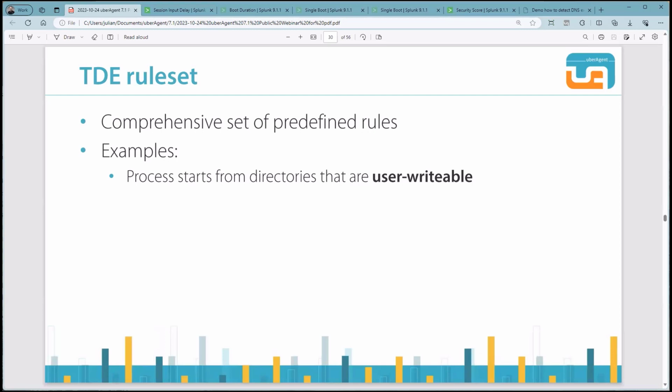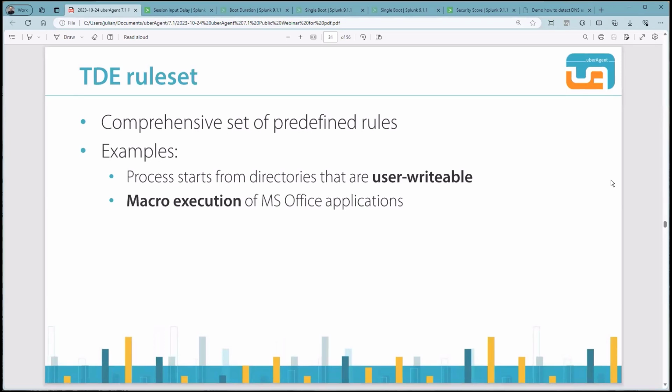But of course, we are also shipping a comprehensive set of predefined rules. I want to mention just a few. Process starts from directories that are user writable. Usually, applications are installed in C program files where users can read but cannot write and therefore cannot harm the machine. If an app is being executed in a directory where the user can write, this could be a risk.